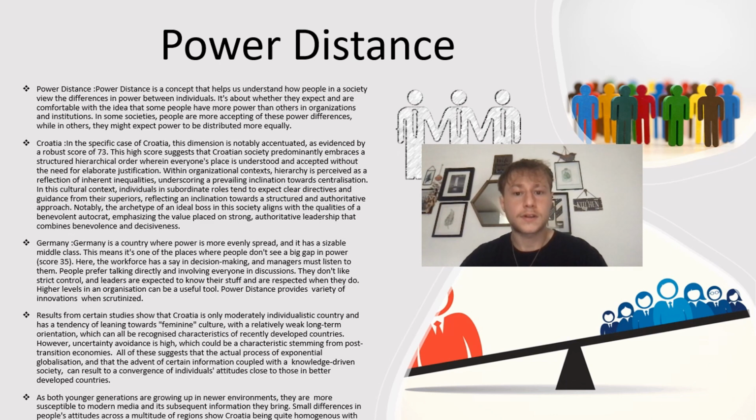Results from science studies show that Croatia is only a moderate individualistic country and has a tendency of leaning towards feminine culture, with a relatively weak long-term orientation, which can all be recognized characteristics of recently developed countries. However, uncertainty avoidance is high, which could be characteristics stemming from post-transition economies. All of these suggest that the actual process of exponential globalization and the advent of certain information coupled with a knowledge-driven society can result in a convergence of individuals' attitudes close to those in better developed countries.